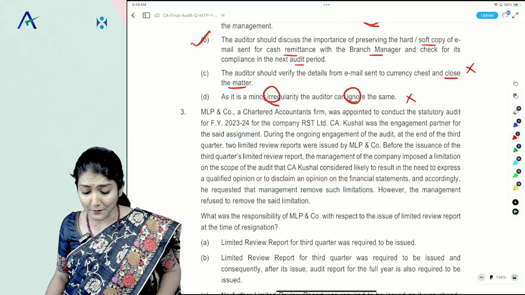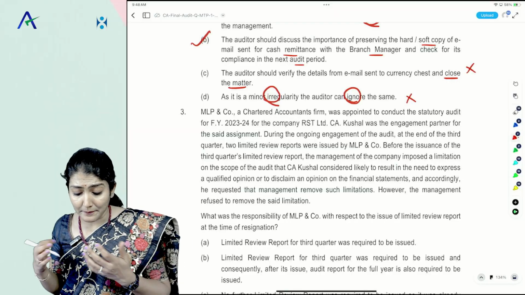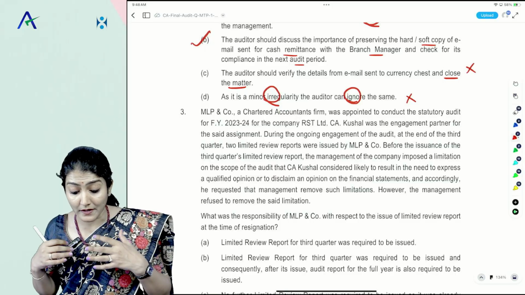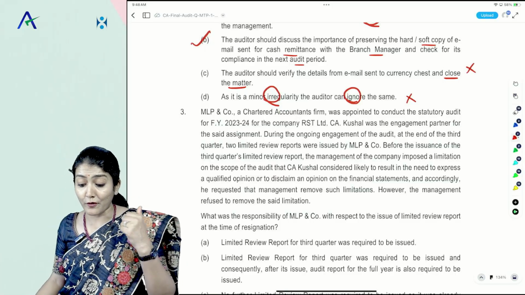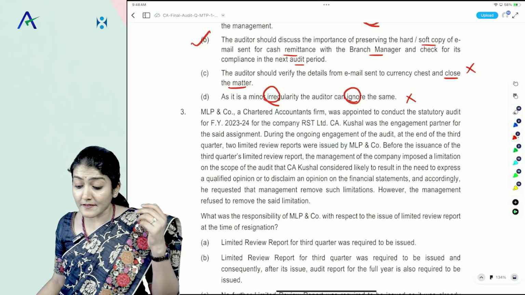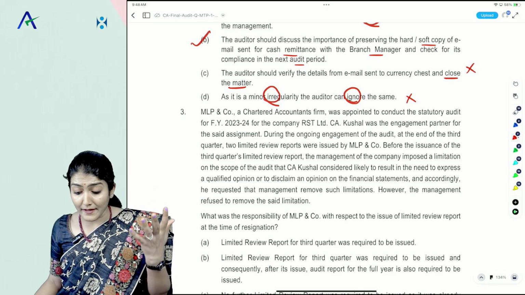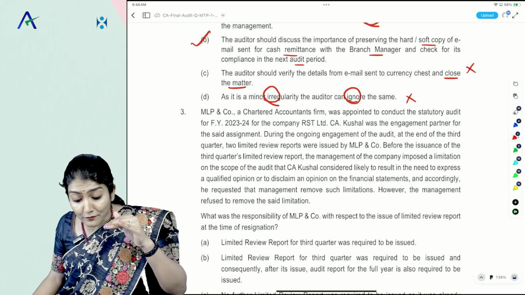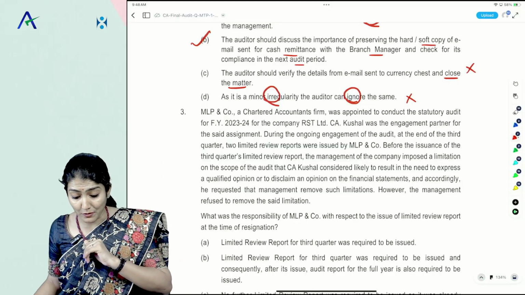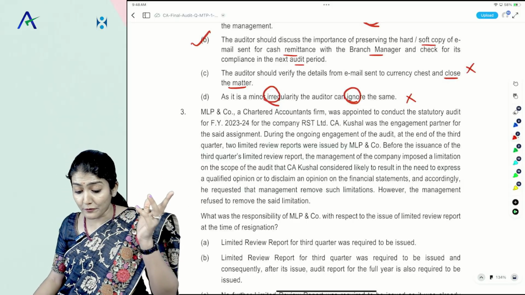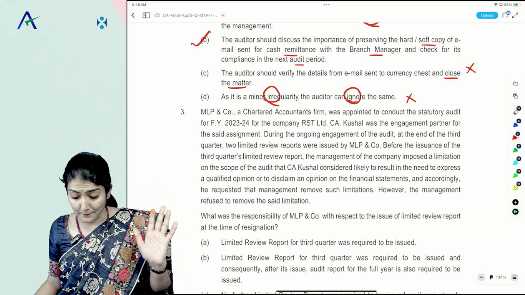Okay. Next one, question number 3. MLP and company, chartered accountants, was appointed to conduct the audit of 23-24 for the company RST Limited. CA Kushal was the engagement partner for the said assignment. During the ongoing engagement, at the end of the third quarter, that is December quarter, 2 LR limited review reports were issued by MLP and company.